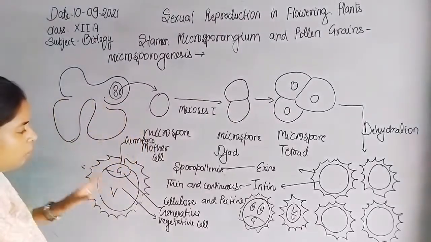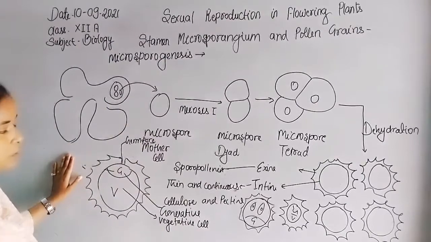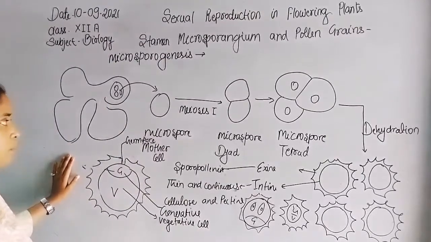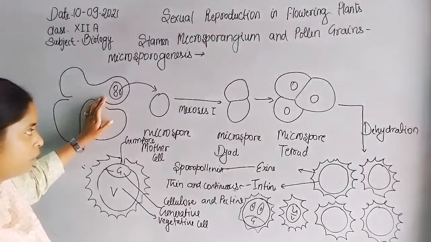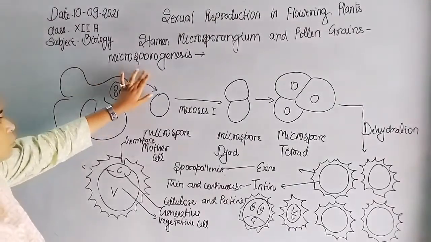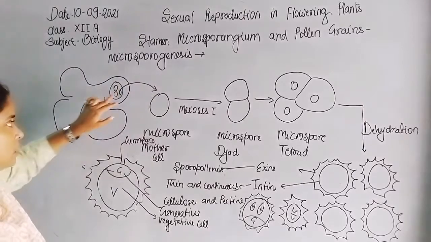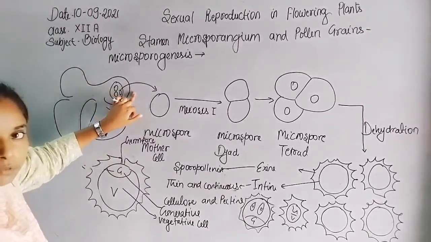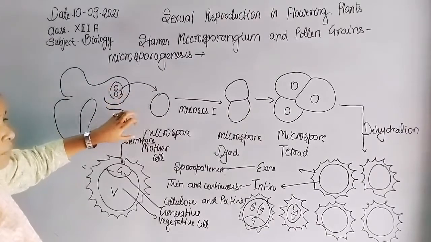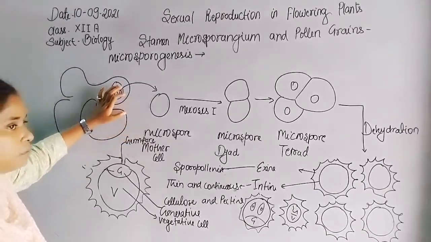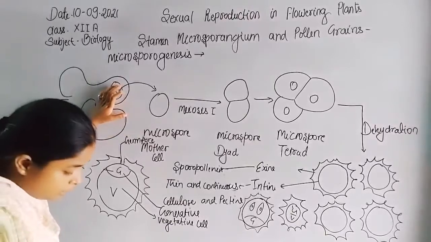Now let's revise overall about the microsporangium and pollen grain. The microsporangium is formed by a four-layer covering. The outermost layer is the epidermis, followed by the endothecium. The endothecium covers the middle layer, and the middle layer is followed by the tapetum.